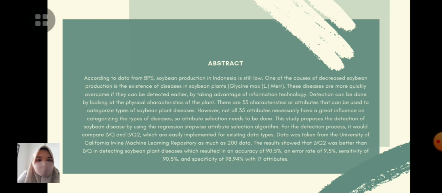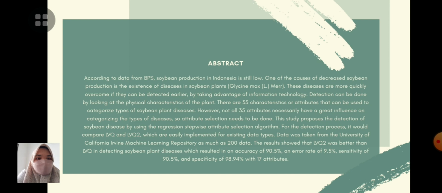So we go to the abstract. According to data from BPS, soybean production in Indonesia is still low. One of the causes of the low soybean production is the spread of disease in soybean plants. These diseases are more quickly overcome if they can be detected earlier by taking advantage of information technology. Detection can be done by looking at the physical characteristics of the plant. There are 35 characteristics or attributes that can be used to categorize types of soybean plant disease.